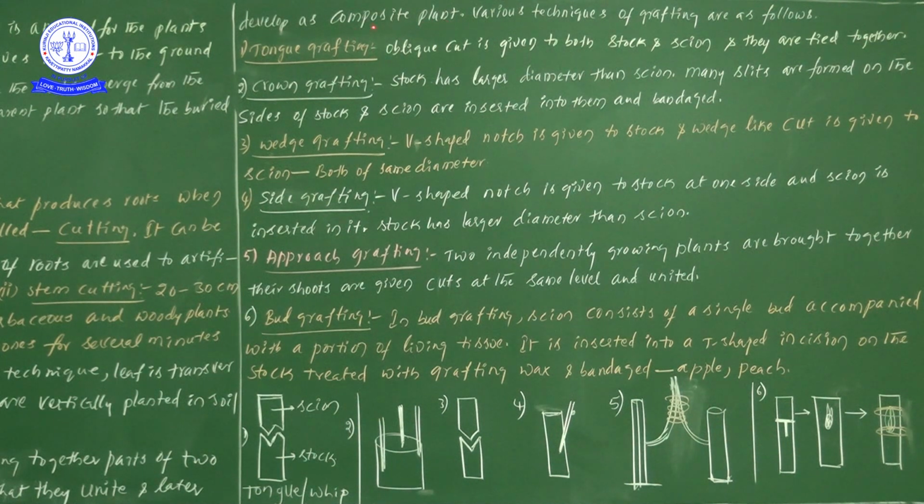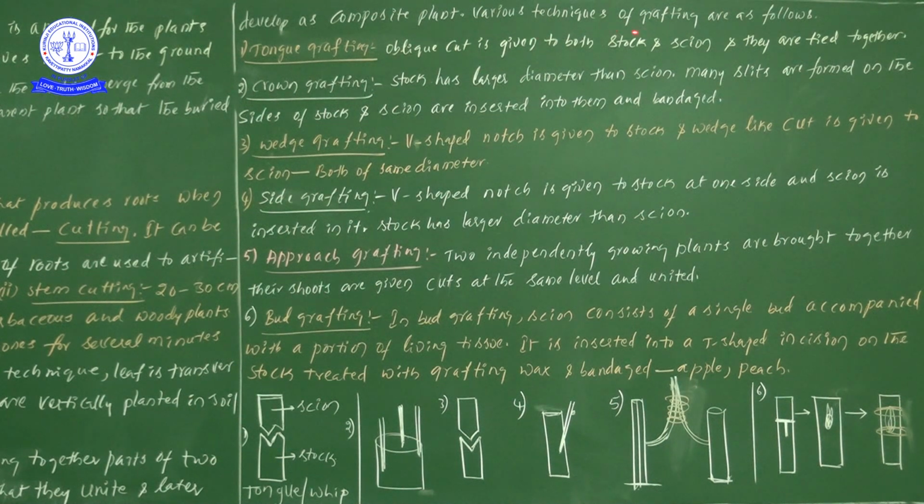That's why that plant is taken as a composite plant. It is not a single plant; it is formed by the combination of two different plants together, isn't it?